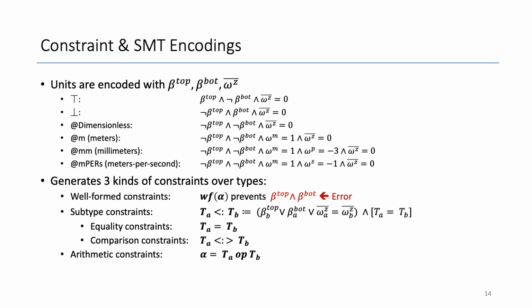We show you the encoding for the subtype constraints as a constraint encoding example. The additional breakable clauses are enclosed in square brackets. Inequality constraints and comparison constraints are built upon subtyping.